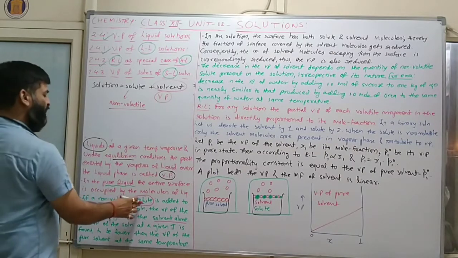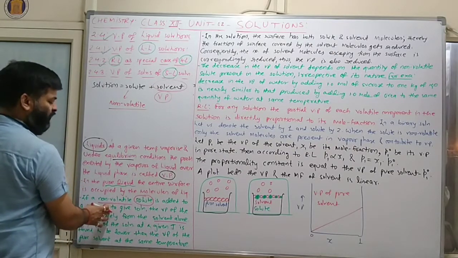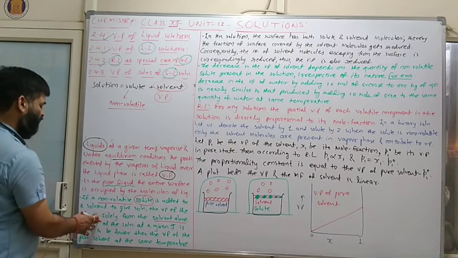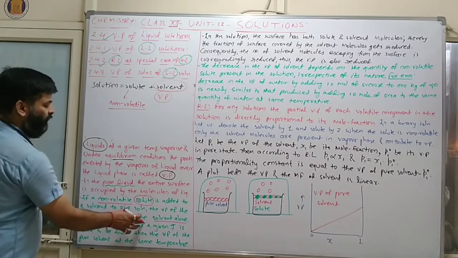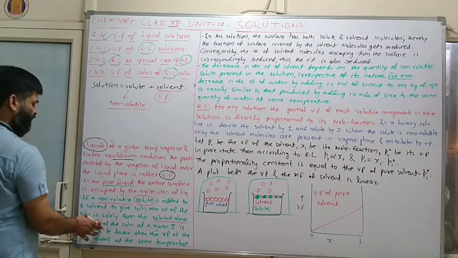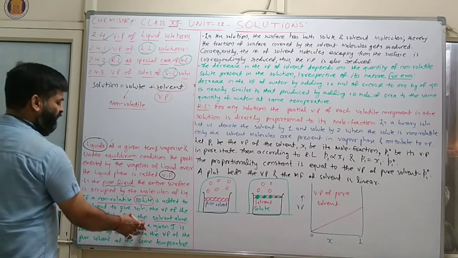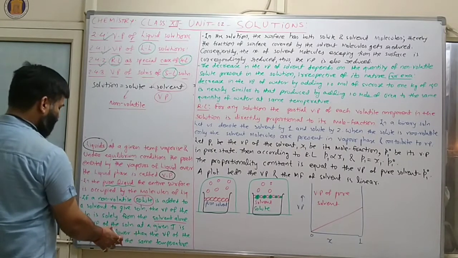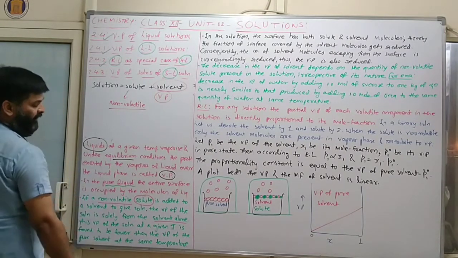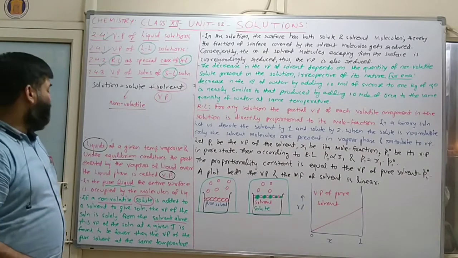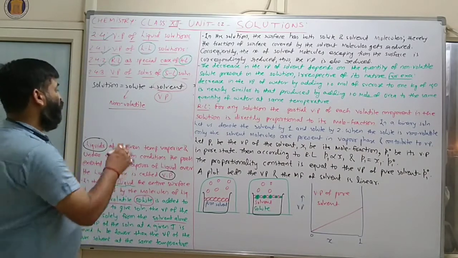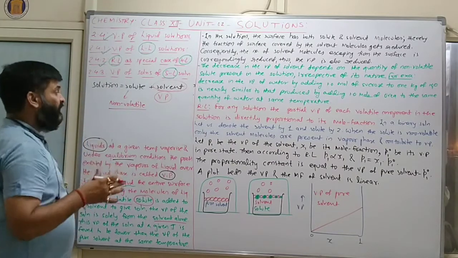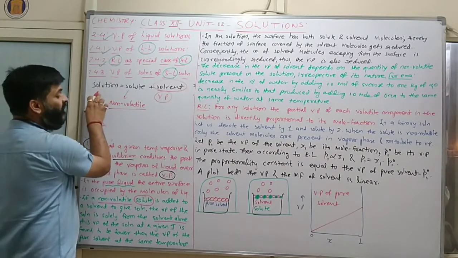If a non-volatile solute is added to a solvent to give a solution, the vapor pressure of the solution is solely from the solvent alone. This vapor pressure of the solution at a given temperature is lower than the vapor pressure of the pure solvent at the same temperature. It means if we add a non-volatile solute to a suitable solvent, the vapor pressure of the solution decreases.